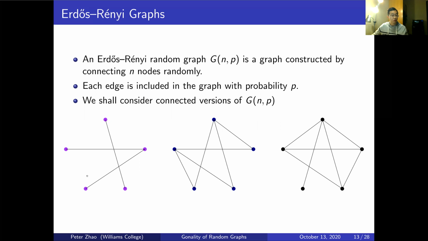Quickly do note that this first graph is actually disconnected, which in our study of Gonality is not something we want to consider. So we want to consider what looks more like the 2 examples on the right, which are connected and likely have similar numbers of p. This first one might have a smaller value of p. We're not too sure because I just drew it out. So again, we want to consider connected versions of G(n,p).